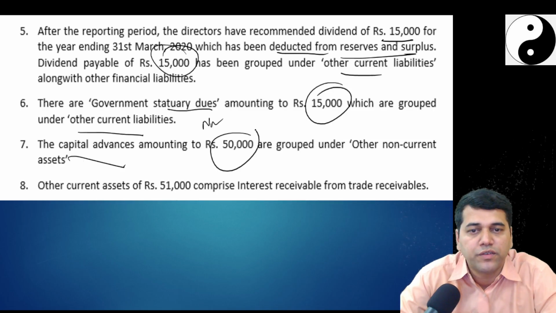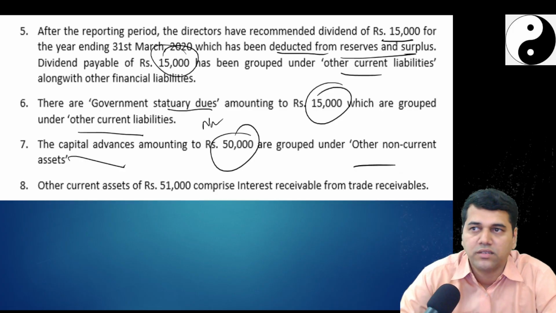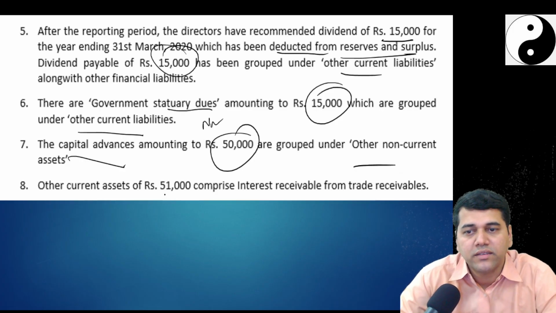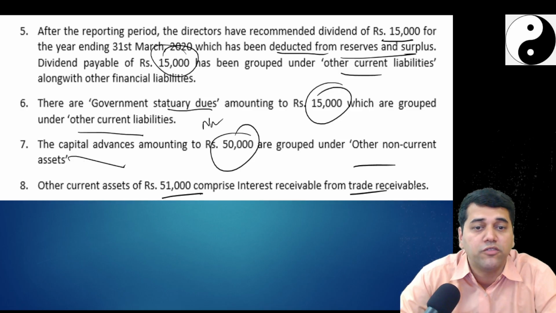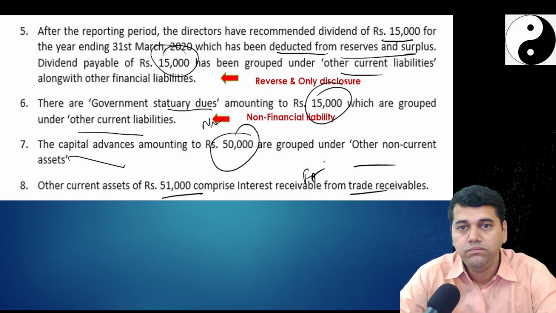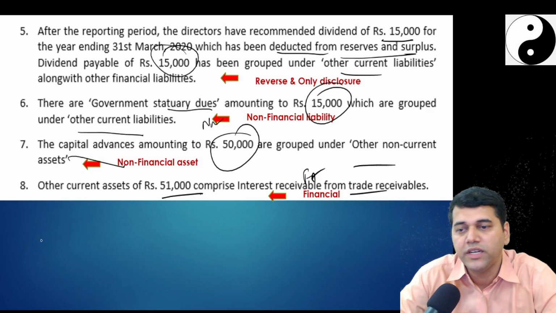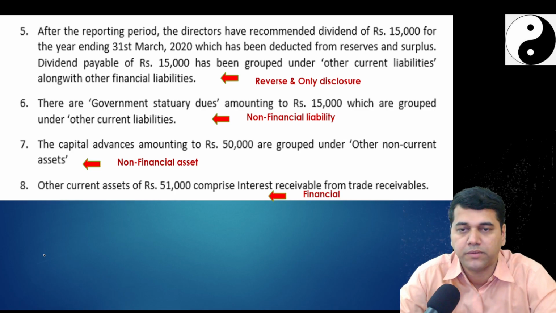Capital advances of 50,000 grouped under other non-current assets. This is correct. Other current assets of 51,000 comprise interest receivable from the trade receivable, financial assets. And for this first one, only disclosure is required and reversal is going to happen.